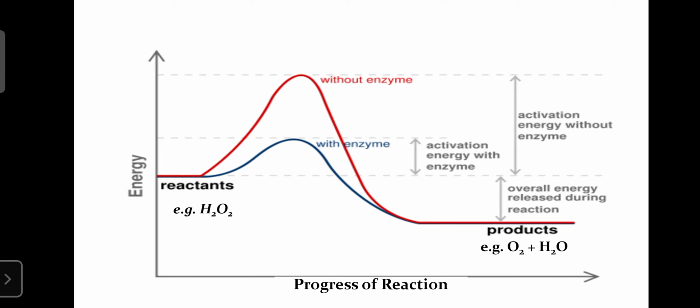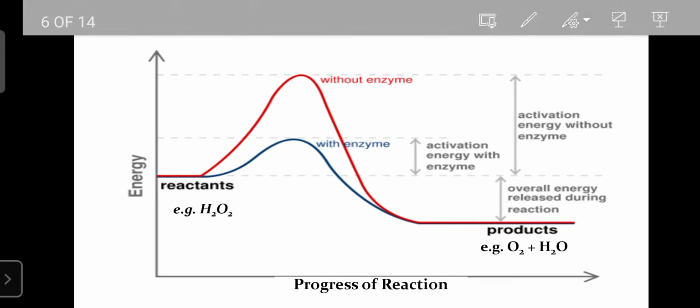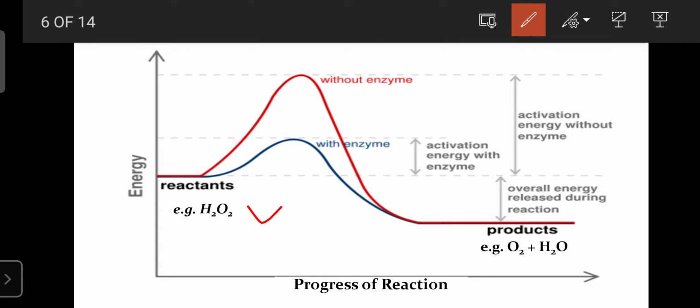So here is one example regarding the catabolism of H2O2 into oxygen and water. This H2O2 can be catabolized or broken down into products like oxygen and water.